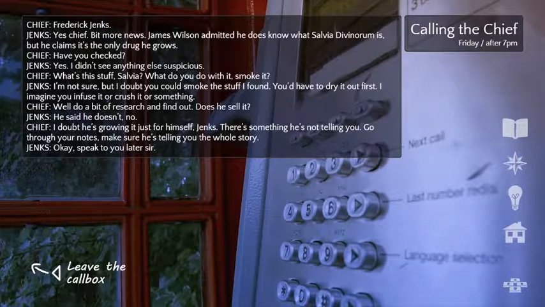Let's call out sick. Frederick Jenks. Yes, Chief. Bit more news. James Wilson admitted he does know what Salvia divinorum is, but he claims it's the only drug he grows. Have you checked? Yeah. I didn't see anything else suspicious.